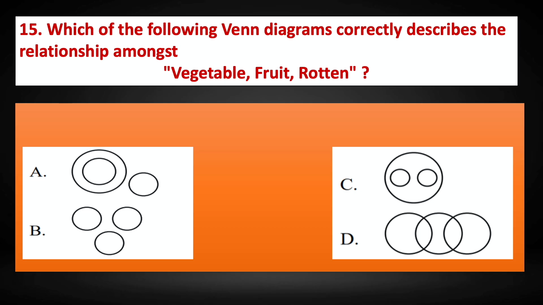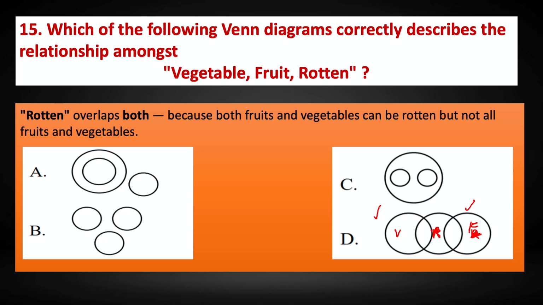So option D we have, let's say this is vegetable and this is fruits and this is rotten. So in the middle we have rotten. So yes, we have vegetables and fruits. In fruits there is a possibility of few being rotten and in vegetables there is a possibility of few being rotten. Rotten overlaps both because both fruits and vegetables can be rotten but not all fruits and vegetables. So the correct answer is option D.